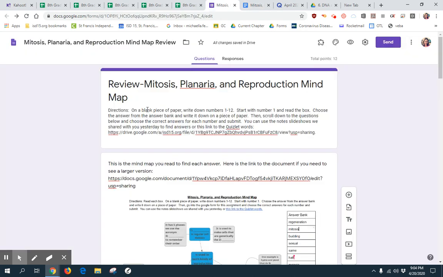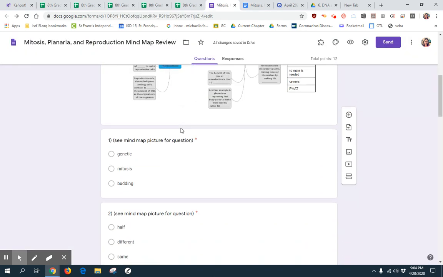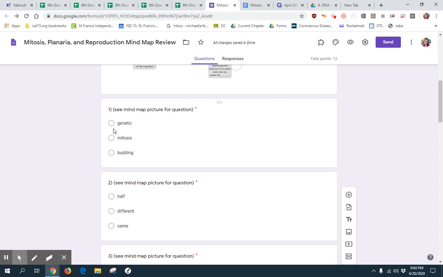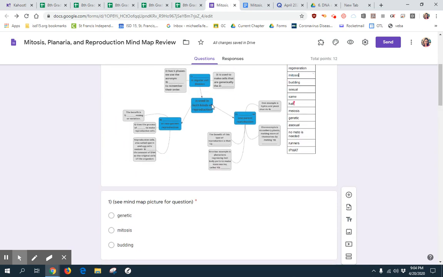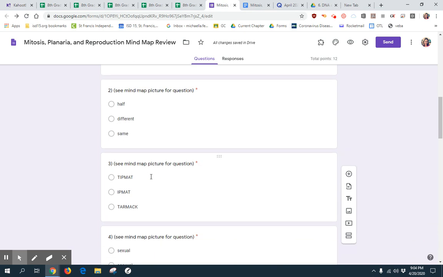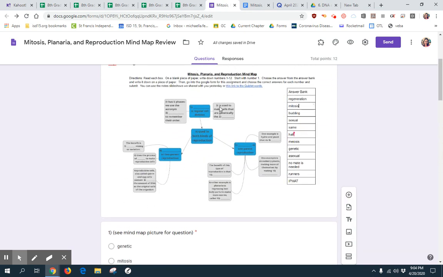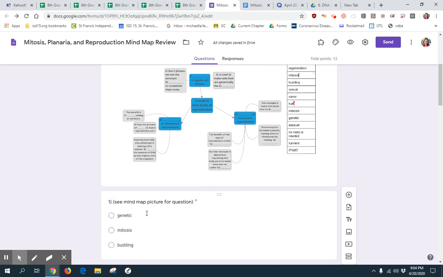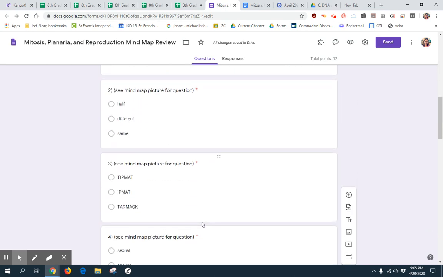And then what you do is you go back into the form. You've written down all your answers, and we kind of gave you multiple choice here. So for number 1, it says see mind map picture for the question. If you look at the answer you wrote down for number 1, you click that choice here. We will have it set up today where you can resubmit if you get wrong, but it's not going to show you what the right answers are. So after you're done writing down your answers of what goes in the blank in the mind map, then you come back here and click in your answers and hit submit.